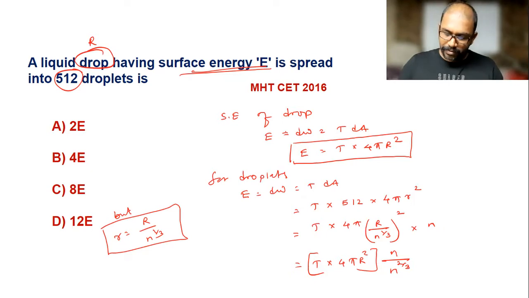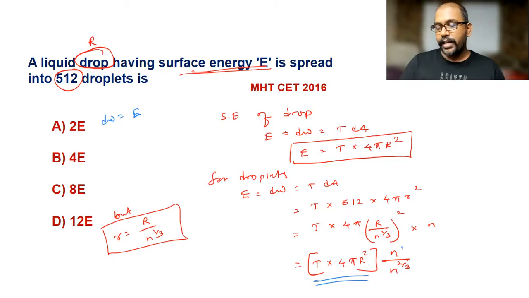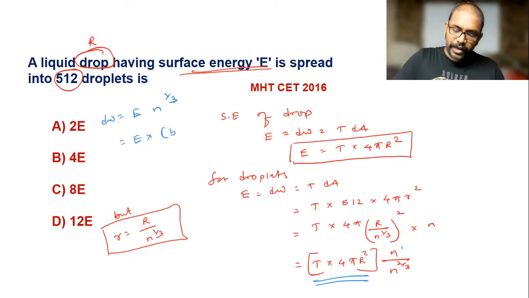So dW is equal to 4 pi R square into T, which I write as E, and n raised to 1 divided by n raised to 2 by 3. The base is same, so subtraction of powers: 1 minus 2 by 3 is 1 by 3, n raised to 1 by 3. So E into 512 raised to 1 by 3 is the answer.